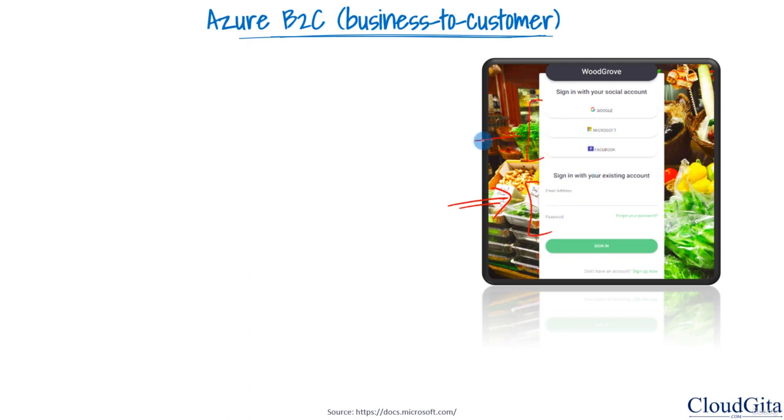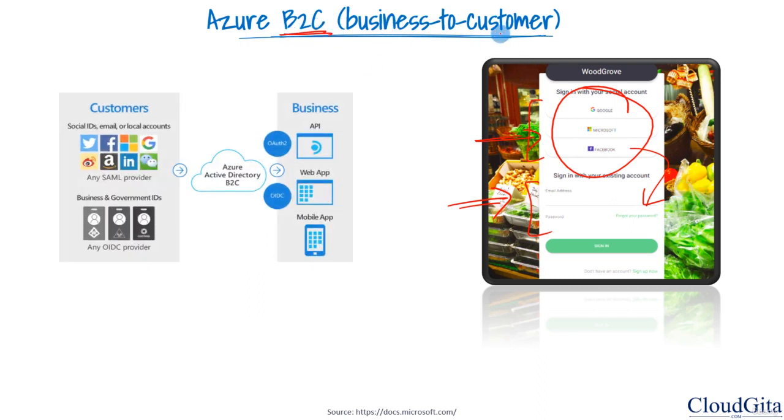You know that most of the time users feel lazy to create a separate account for every application, right? So you can let users in by using their existing social media account. It may be Google account, Microsoft account, Facebook account in this case. So using their existing social media account, they can get into your application. This is the example of Azure Business to Customer, B2C, right?